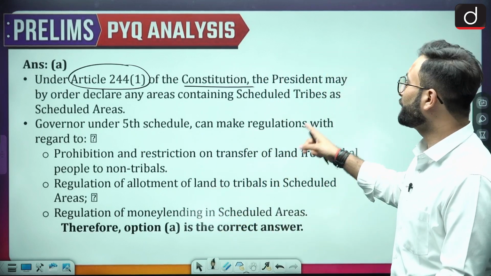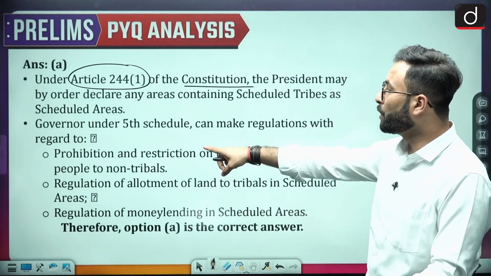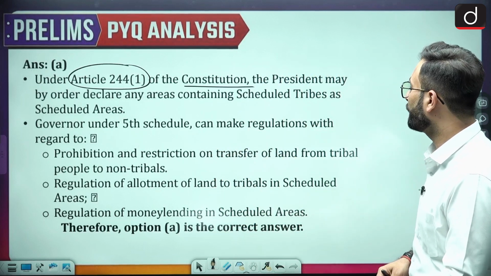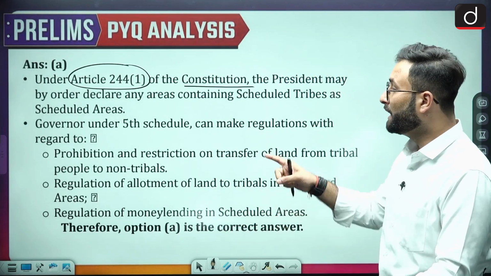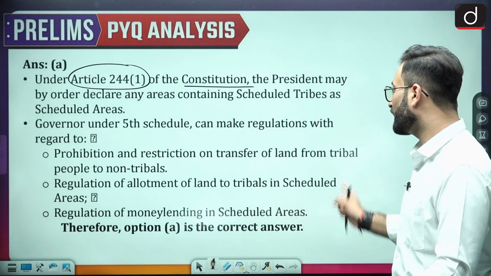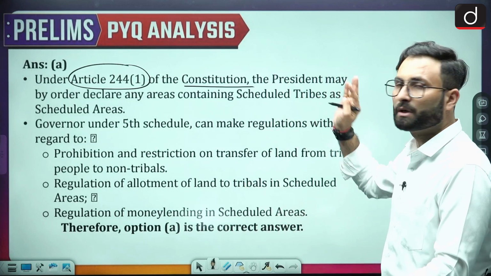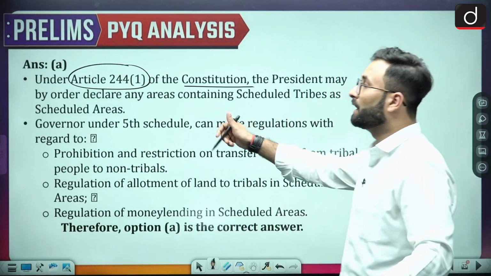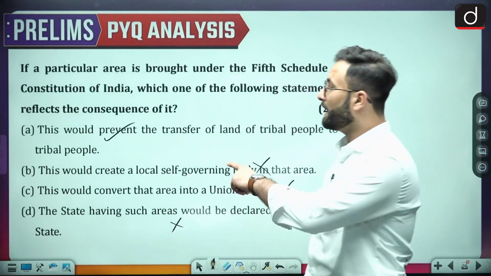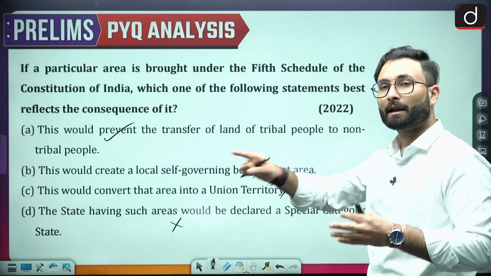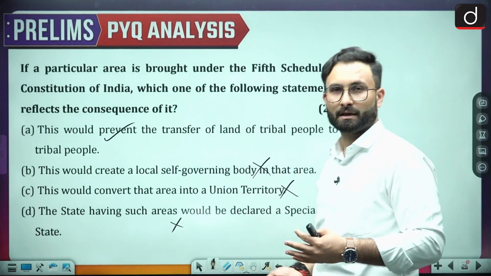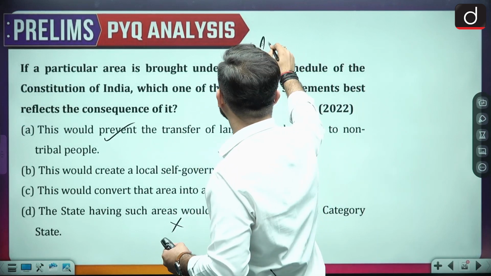The Governor under the 5th Schedule can make regulations for that particular area: prohibition and restriction on the transfer of land from tribal to non-tribal people, regulation of the allotment of land to the tribals in the scheduled area, and regulation of money lending in the scheduled area. Okay, so that is about this particular Article 244. Now that becomes important, because if they have asked about a provision over here, there are high chances that in the next few years they will be asking about the article as well.